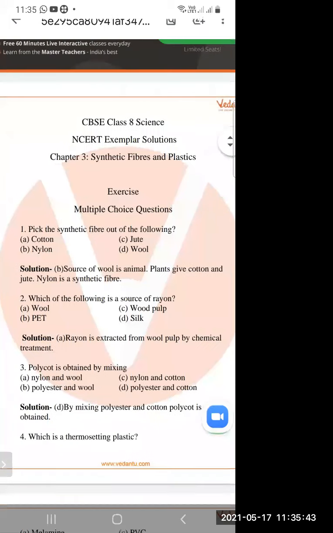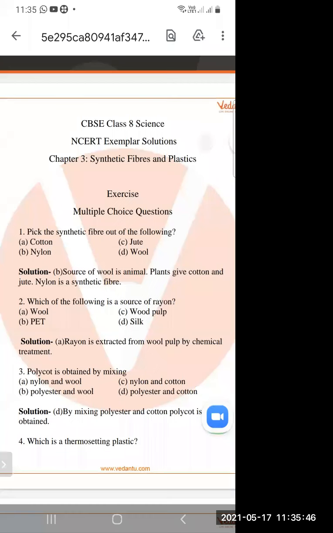Exemplar problem solve. I will revise NCERT exemplar problem solve chapter number 3, synthetic fibers and plastic.